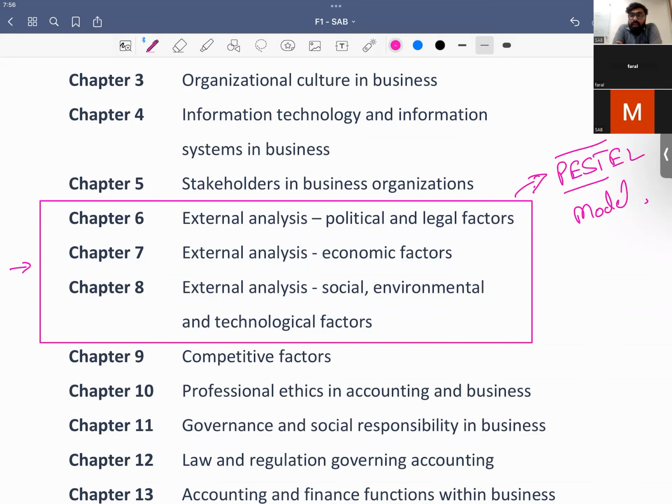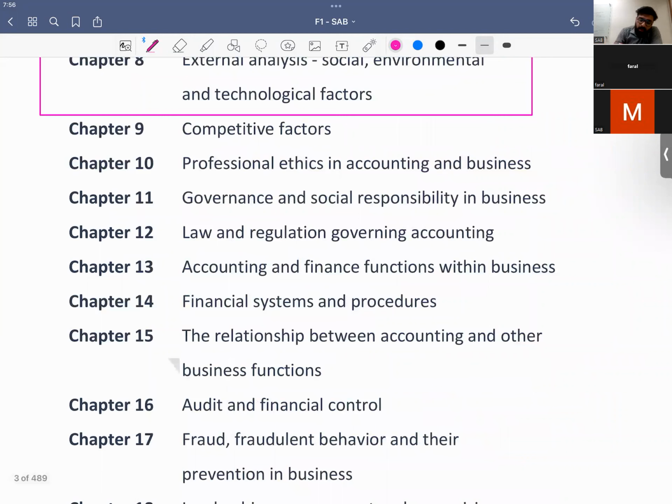So these 3 chapters contain the PESTLE analysis, and these are very good chapters, as they can be tested in any exam. If you do AFM, SBL, or AAA, different topics are tested from these chapters, right? So it's one of the important chapters. Then we have competitive factors, in which we read Porter's 5 forces. I guess you know Porter's 5 forces. Then we have professional ethics. Ethics is basically a major part of a person, of an accountant.